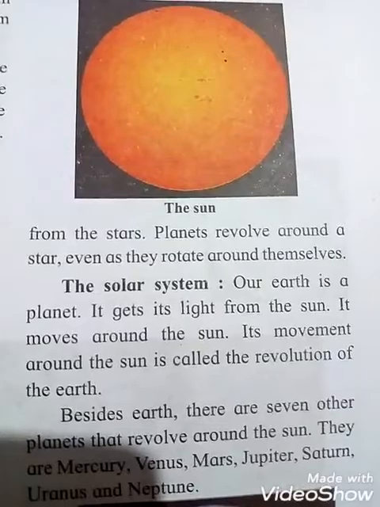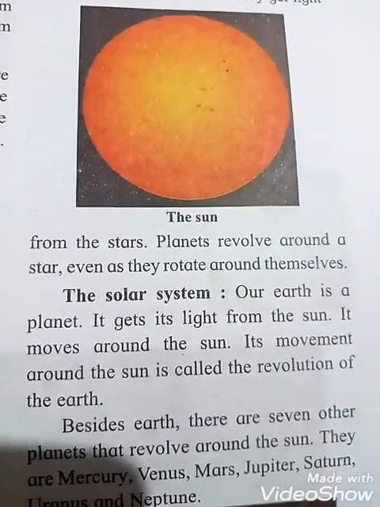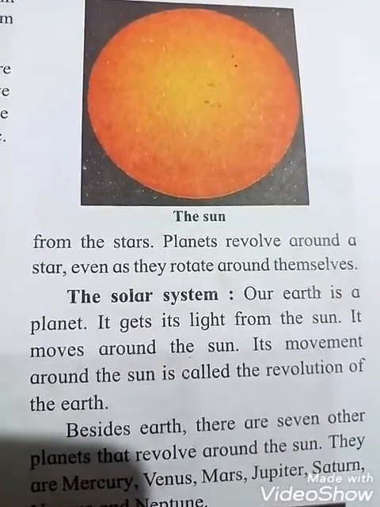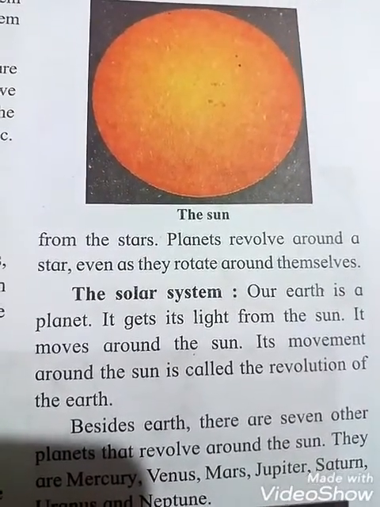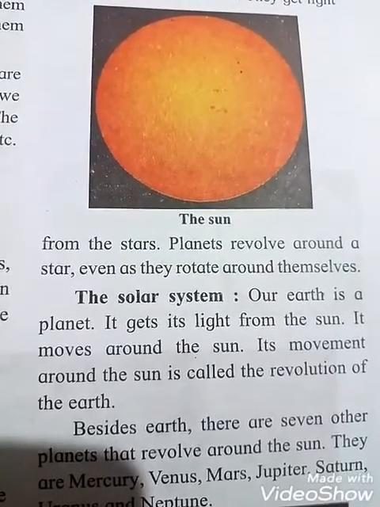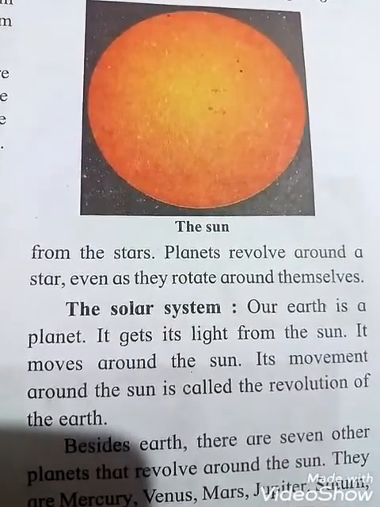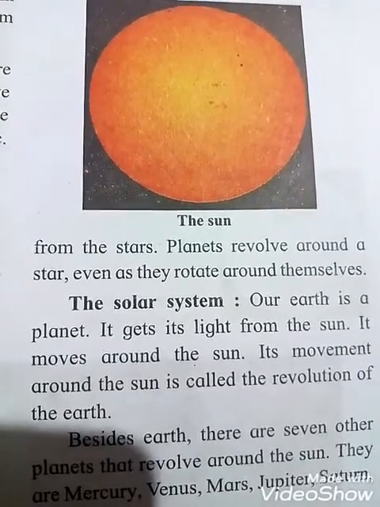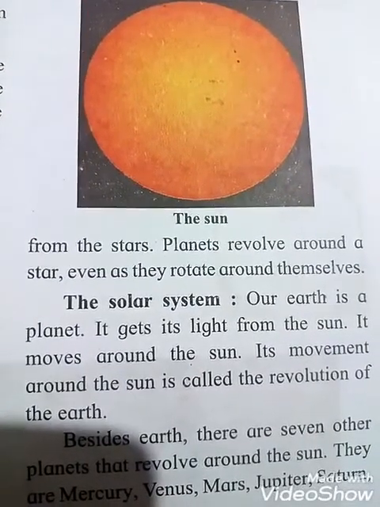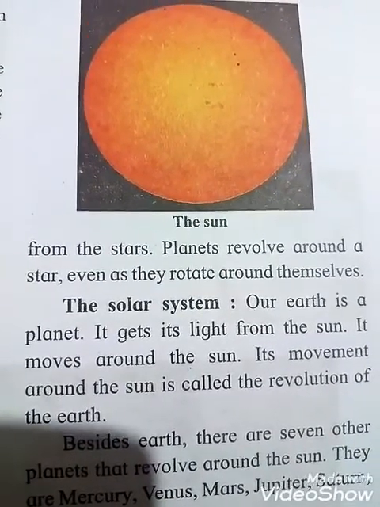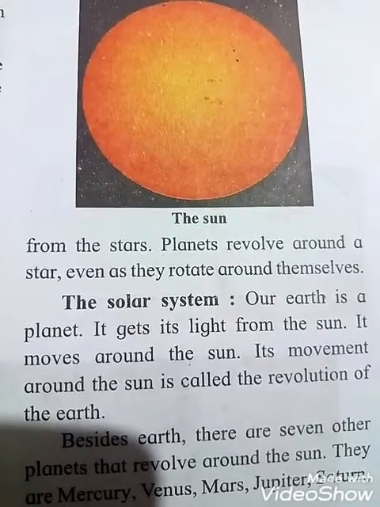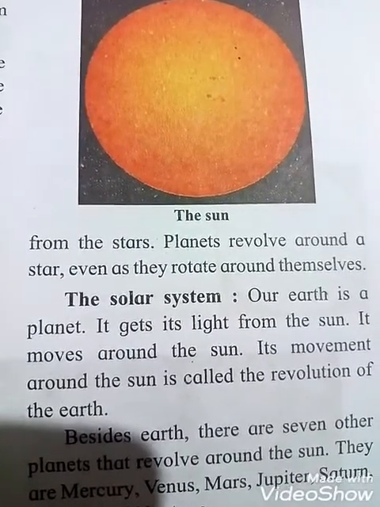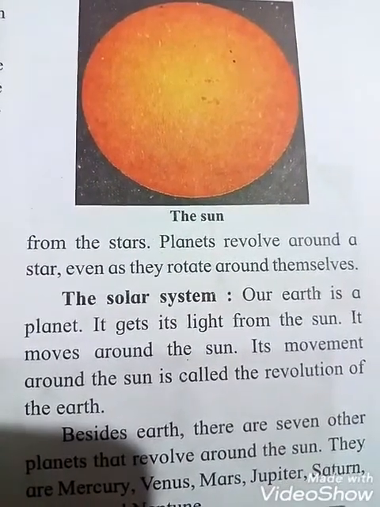The solar system. Our Earth is a planet. It gets its light from the sun, and you know, students, Earth does not have its own light. It gets light because of the sun. During the daytime, the sun is in the sky, so we see brightness. But at nighttime, when there is no sun in the sky, we see the night, and there is darkness.